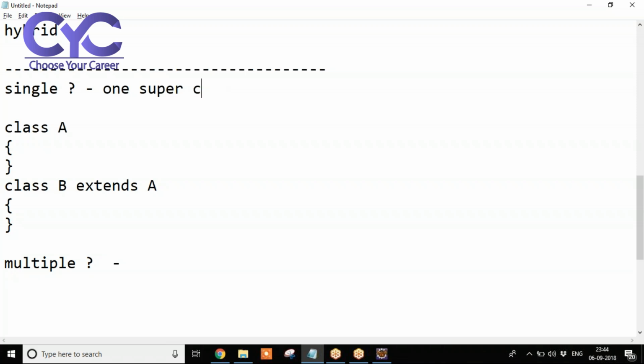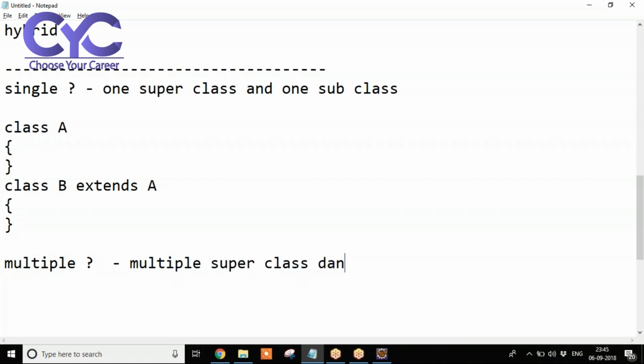When it comes to multiple inheritance, it is multiple superclasses and one subclass, more than one superclass. But here there is an issue.